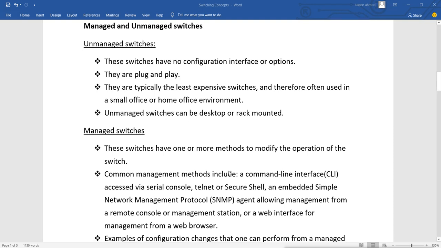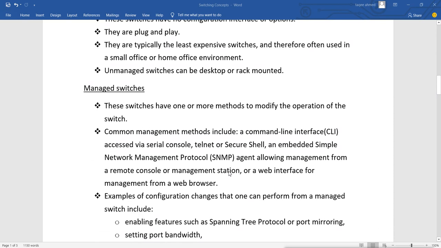Now when we talk about the managed switches, these switches have one or more methods to modify the operation of the switch. So we can modify the operation of the switches by configuring them, and that is what we can do through the configuring interface. And common management methods include what? A command line interface, just like the router we have. So just like a router, we can configure the switch also from the command line, accessed via serial console or telnet or secure shell.